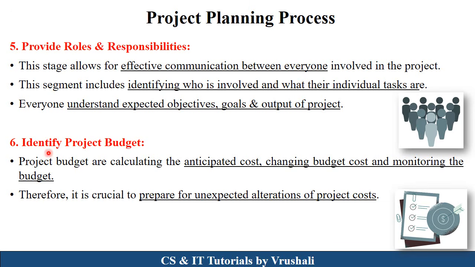The next process is identify project budget. Budget is one of the most important things in the project planning phase. Here the project manager calculates the anticipated cost, meaning what exactly is the cost required for completing the particular project. And if customer requirements change, the budget and cost also change. So they monitor the complete budget process for the particular project.